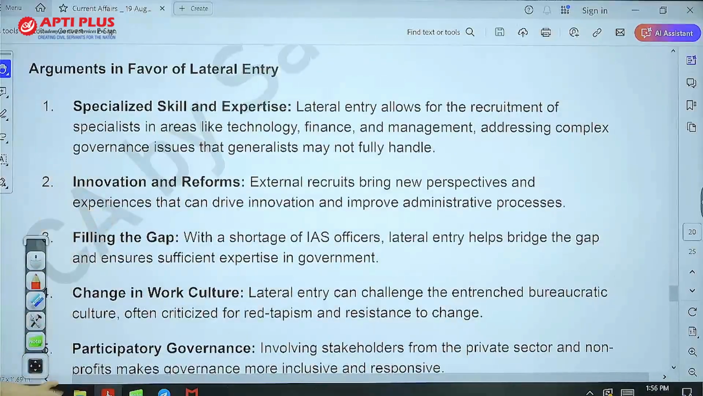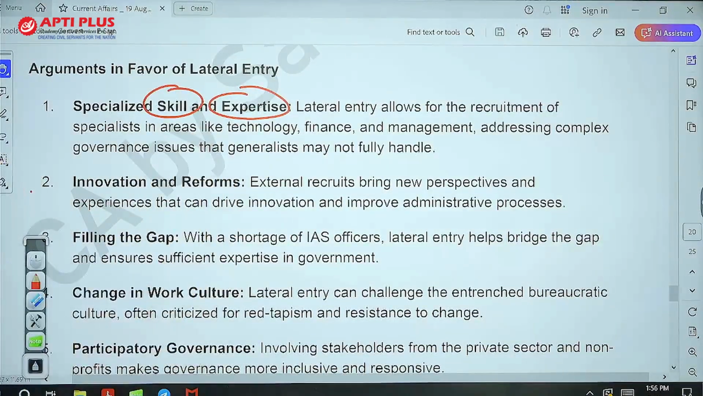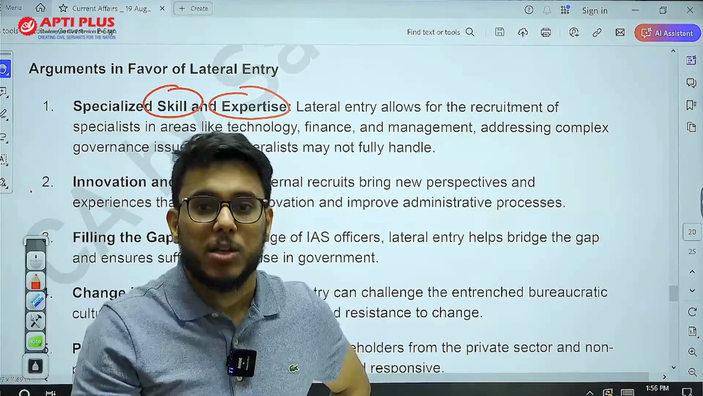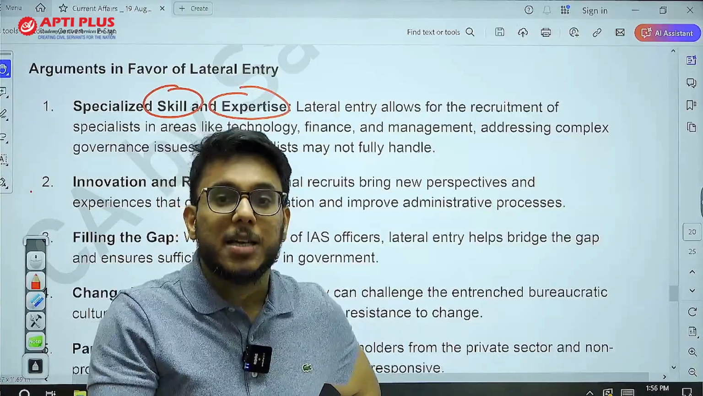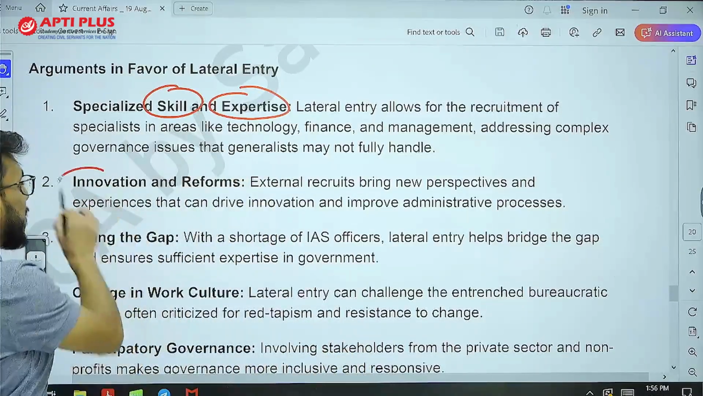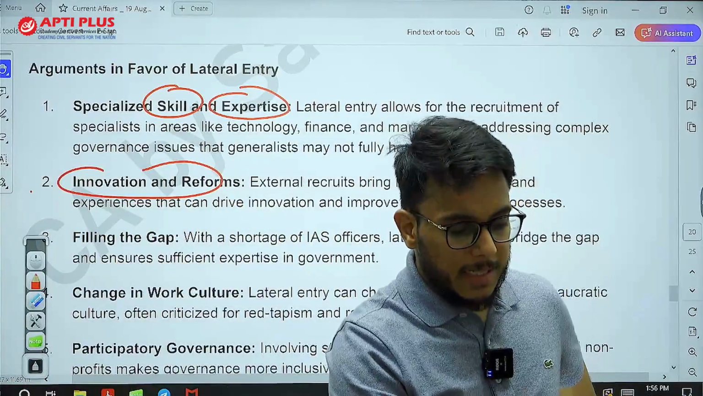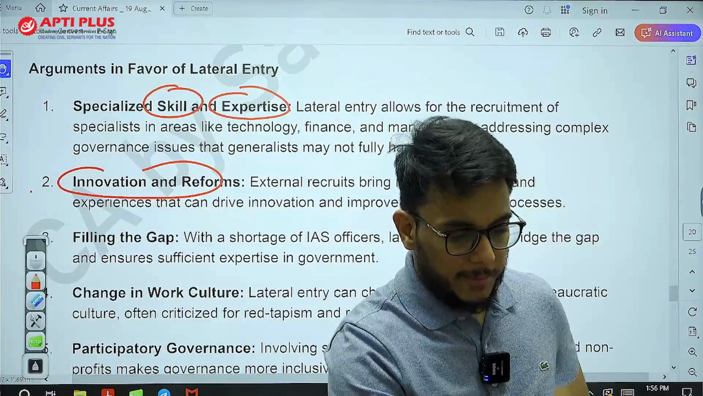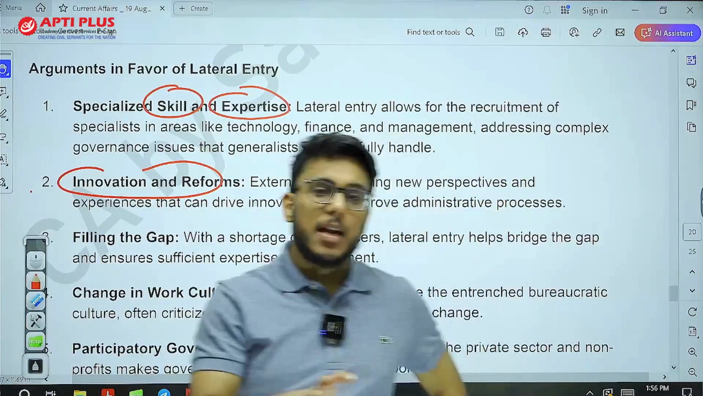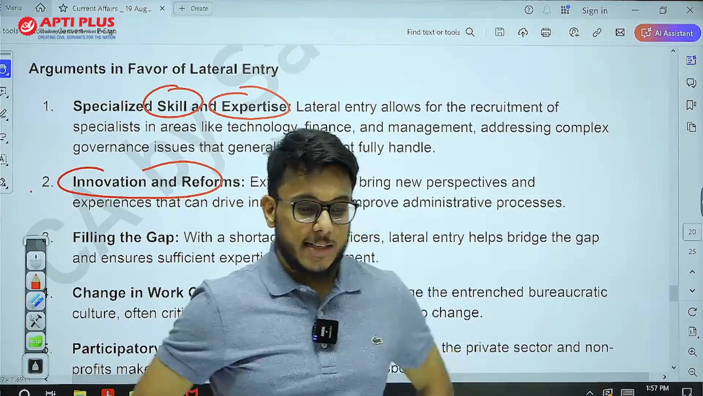Now, arguments in favor of lateral entry. First of all, as I told, specialized skills and expertise will enter bureaucracy, which is very much needed. Complex challenges in finance, in technology, and new emerging challenges in governance can be addressed more effectively by the lateral entrants. Next, they can bring innovation and reform. Often we find that bureaucracy in India is characterized by a lot of mediocrity. So fresh talent can bring innovation, new ideas, and a flair of corporatization in bureaucracy, which can be helpful.